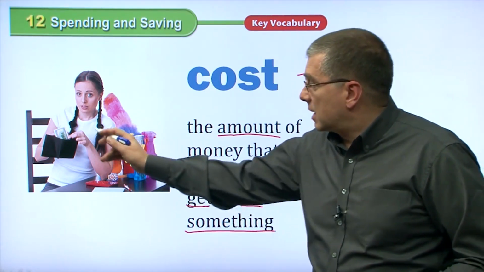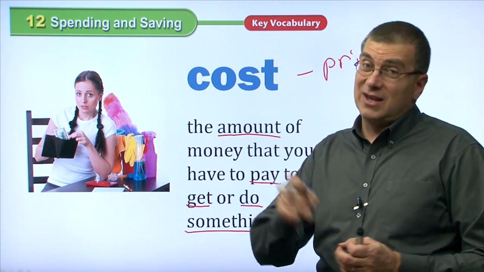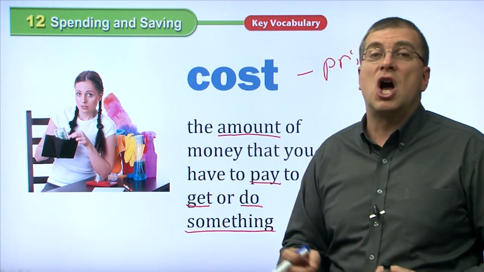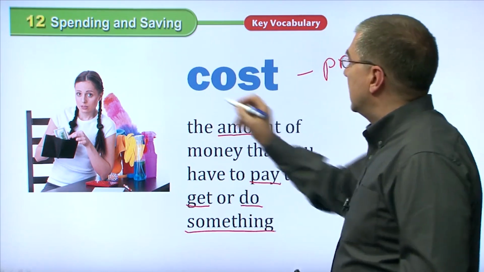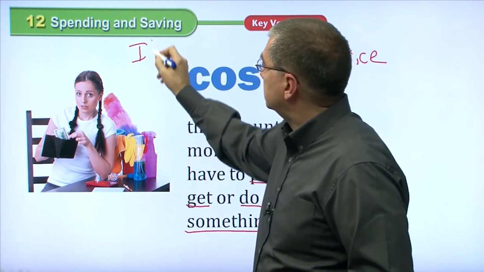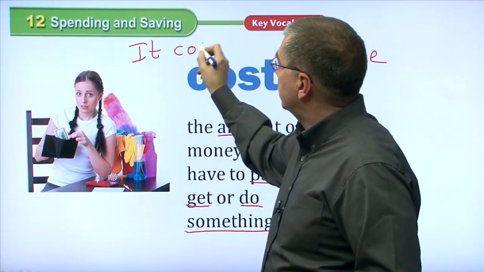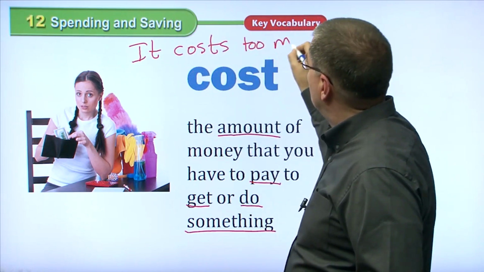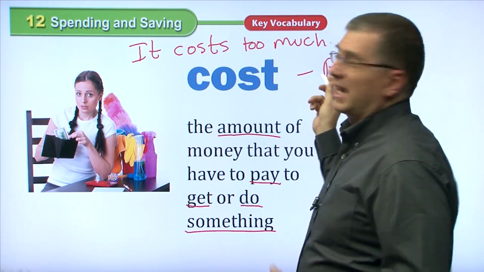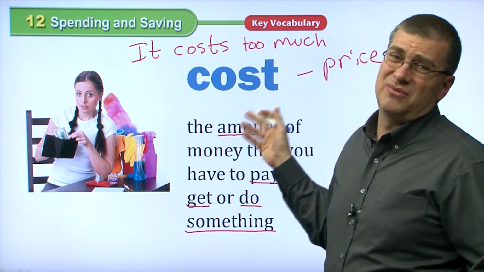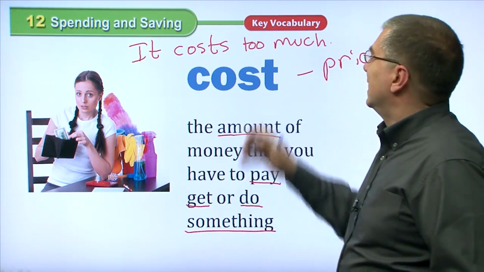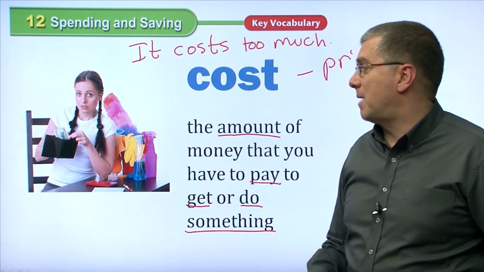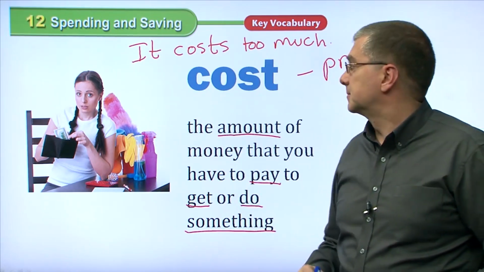So she has to think about the cost, right? If she has enough money, she can buy it. If she doesn't have enough money, it costs too much. It costs too much. That means I can't pay for it. I don't have enough money. Sad, right? It costs too much. That means I don't have enough money to buy something.